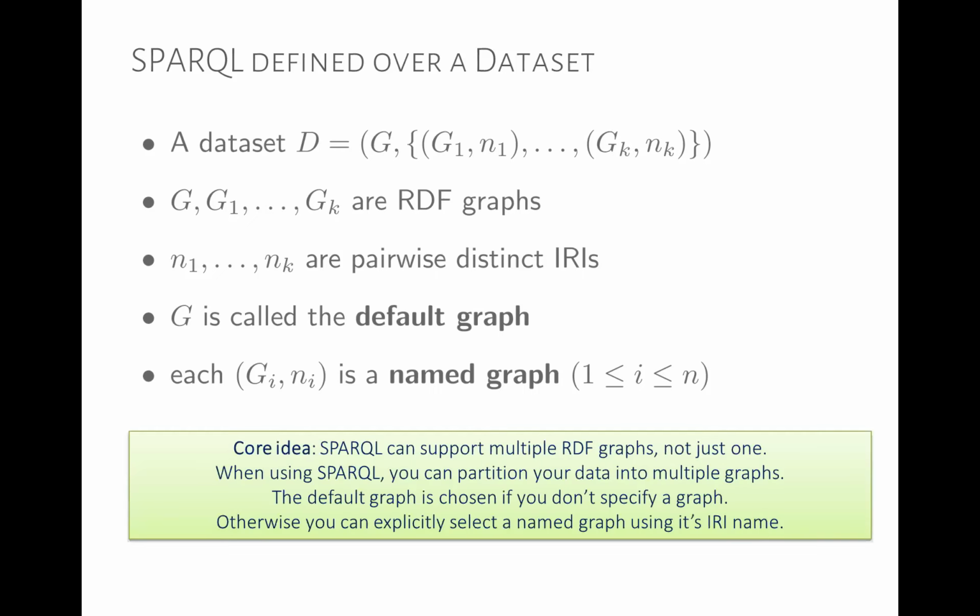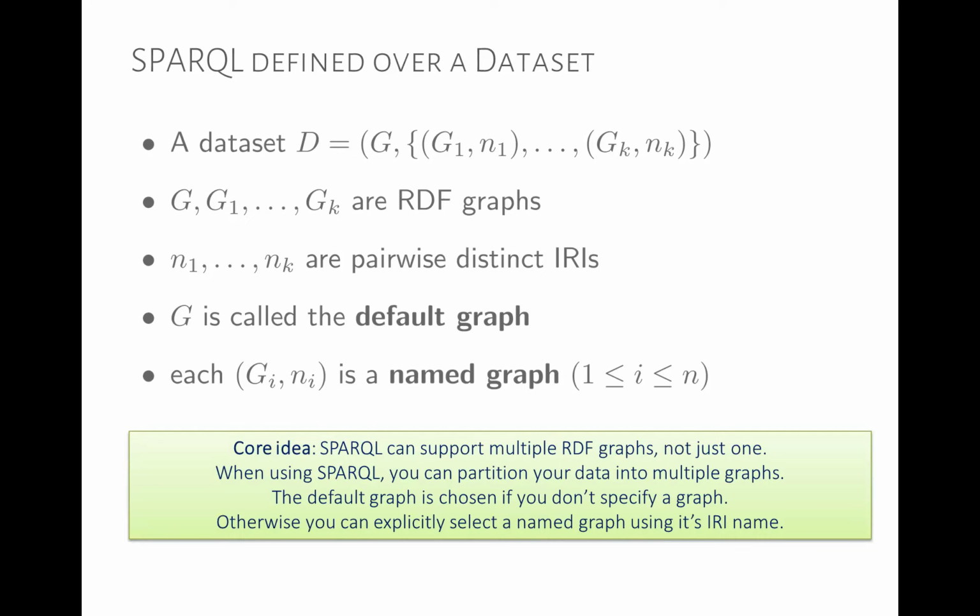So the core idea, again, is that SPARQL and RDF, we can manage, we can reference, we can talk about multiple RDF graphs. We don't always have to fuse them all into one RDF graph. This is very useful, for example, if we're managing different RDF graphs from different sources or different locations, and we can name them separately and reference them and update them and query them separately. The default graph is chosen if you don't specify a graph. Otherwise, you can explicitly select a named graph using its IRI name.